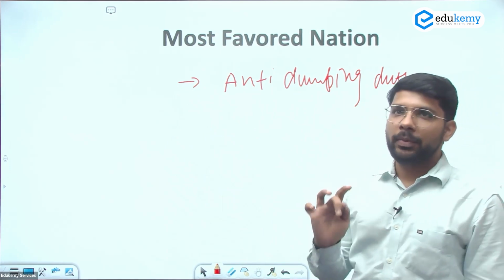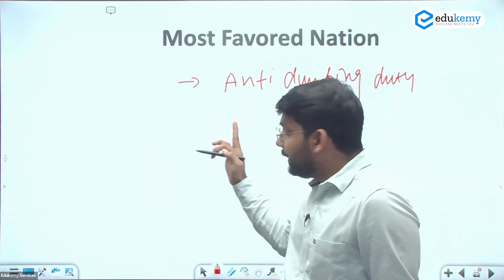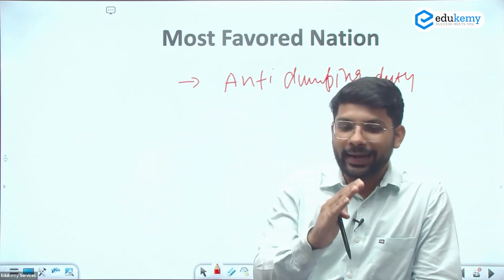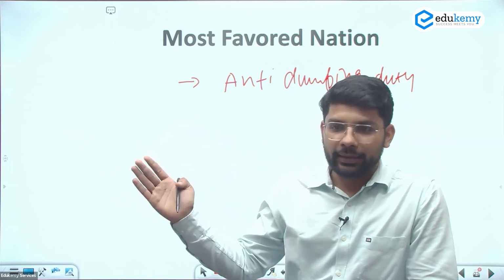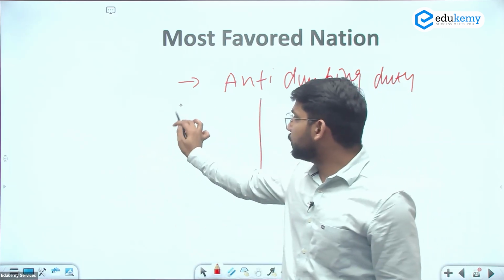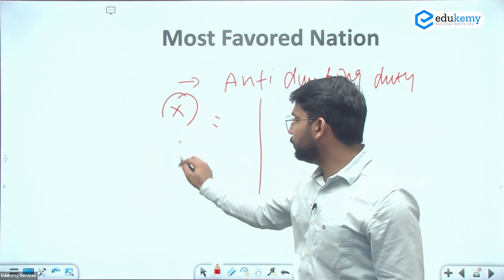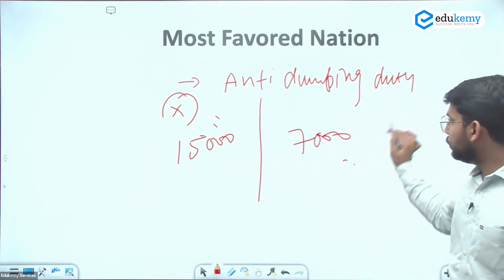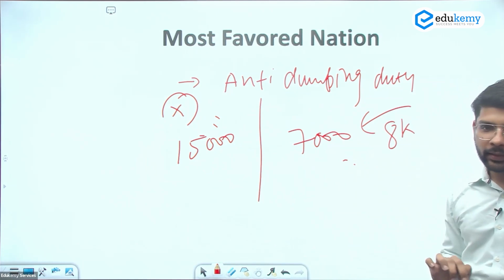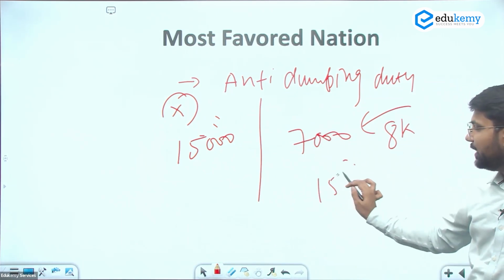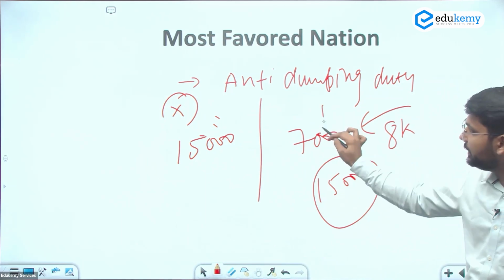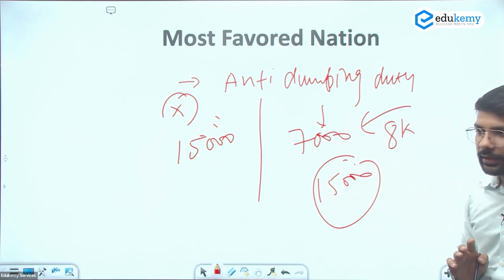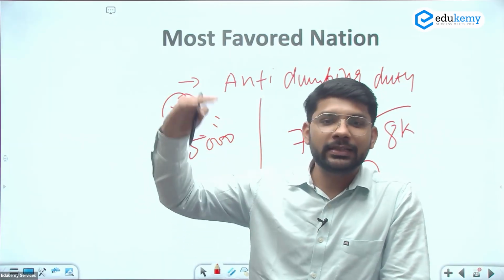Anti-dumping duty means a country is sending an excess amount of products to another country, but at a rate much lower than in the origin country. If the rate for product X in China is 15,000 rupees, but they are selling it in India at 7,000 rupees, India will charge 8,000 rupees duty on this product to make the price equivalent to China's, because this will affect producers and manufacturers in India. Our production has a limit. We cannot increase it beyond that.